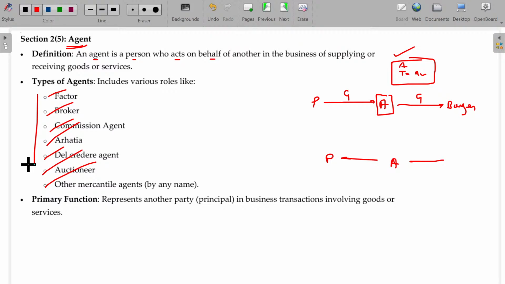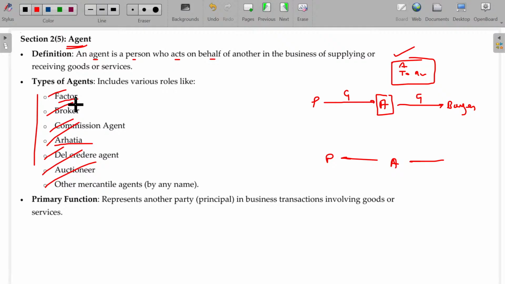So our focus is not to explain all this definition. So who are coming under agent, you need to understand that's more than enough. So Arhatya is village based or primary market based agents. The vegetable vendors and all will come under Arhatya.